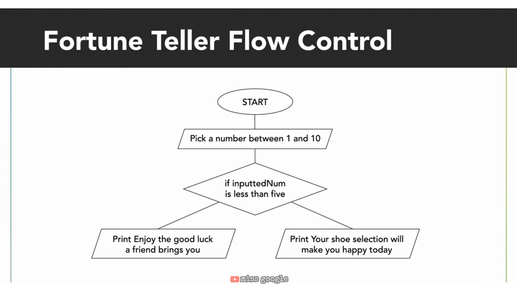Our one decision inside the diamond is asking the question, is inputted num less than 5? This is our condition. Based on whether this is true or false, one of the two print statements will run. If the inputted num is less than 5, meaning the condition is true, the lower left block is run. If the inputted num is not less than 5, meaning it is equal to 5 or greater than 5, the lower right block is run. Only one of the fortune print statements will be run, not both or neither.